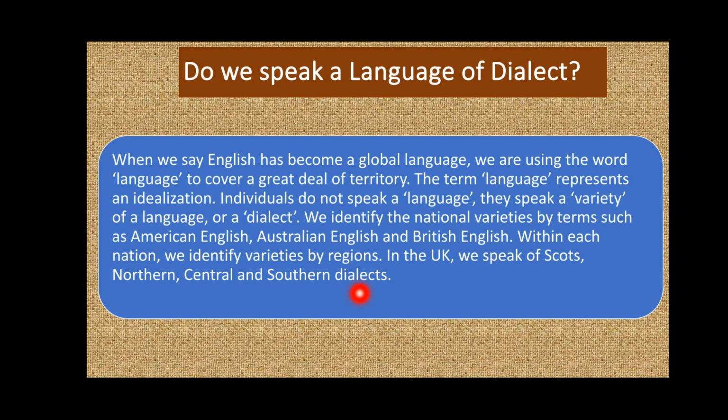And languages spoken in different provinces of Pakistan, like Khyber Pakhtunkhwa, Punjab, Sindh, Balochistan, would be regional languages. And within regional languages, we also have varieties of those languages, right?